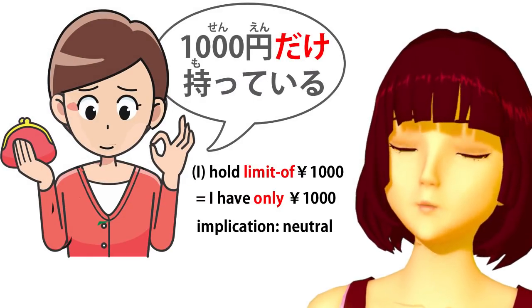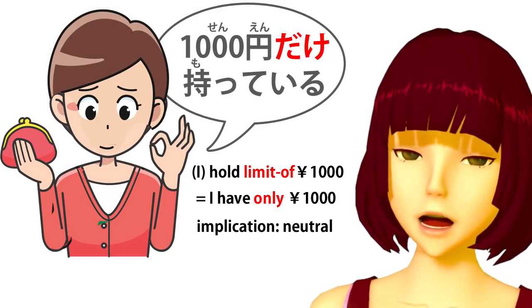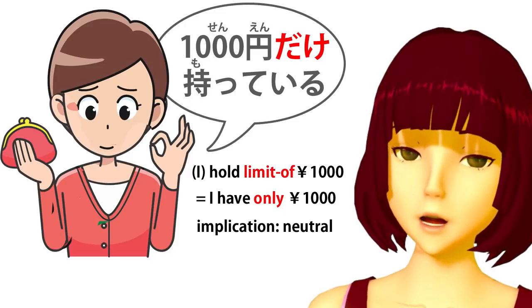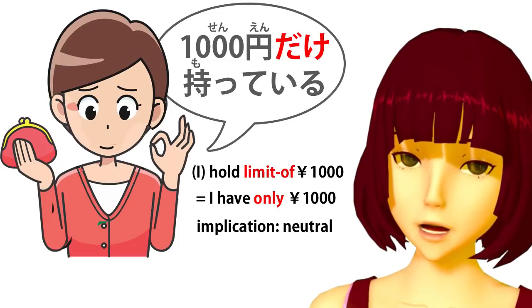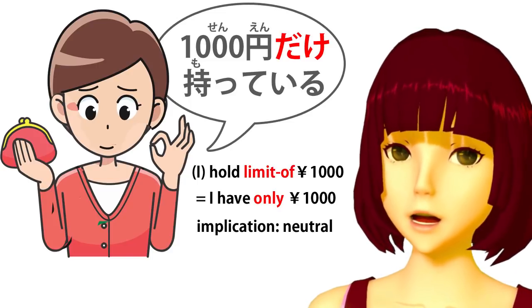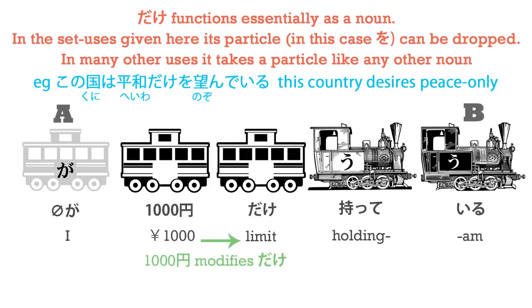So if I say, 1000 yen dake motteru, what I'm saying is, I have 1,000 yen limit. 1,000 yen is the limit of what I have. Dake is a noun, and when we put 1000 behind it, we're using 1000 as the modifier to the noun dake. So we're saying I have a limit of 1,000 yen. 1,000 yen is all I have. So that's simple enough. We'll come back to dake in a moment.